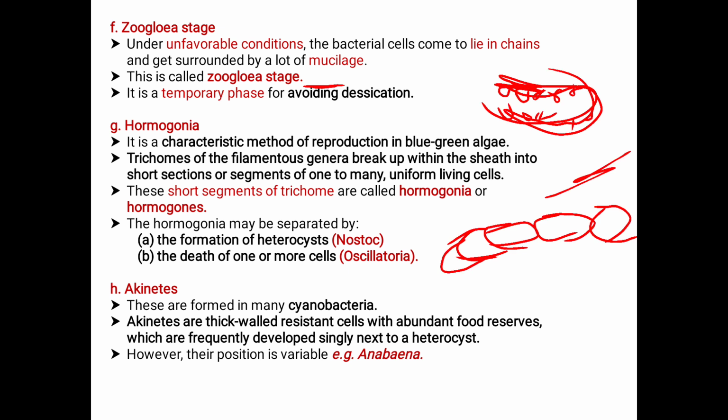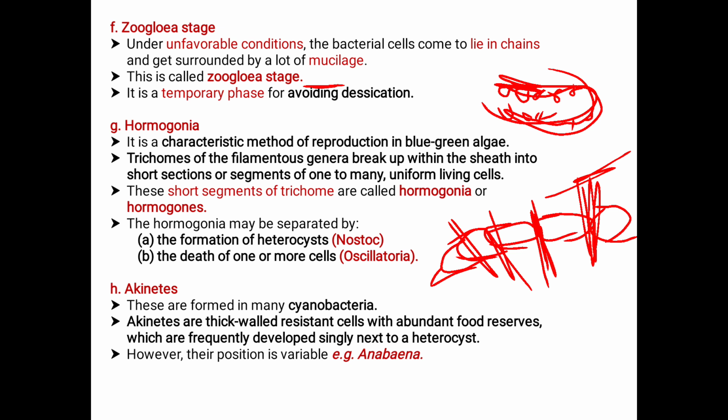Those trichomes of the filamentous genera break up within the sheath into short sections or segments of one to many living cells. These short segmented trichomes are called the Hormogonia or the Hormogones.